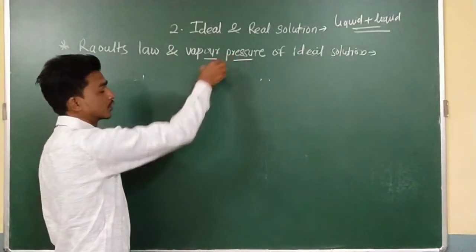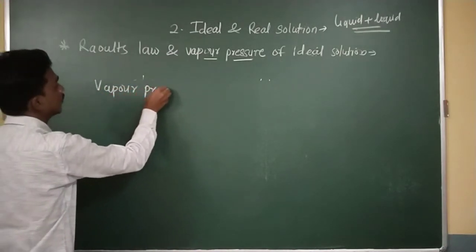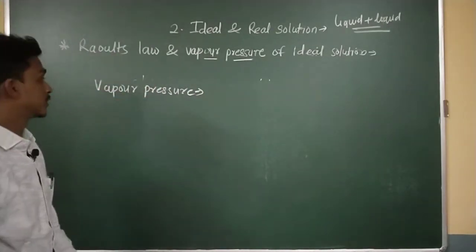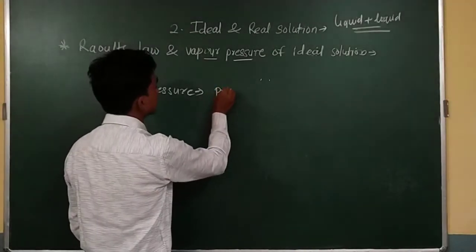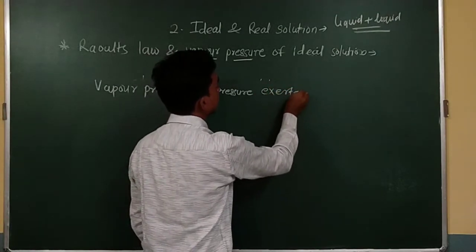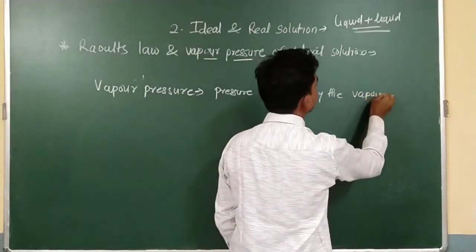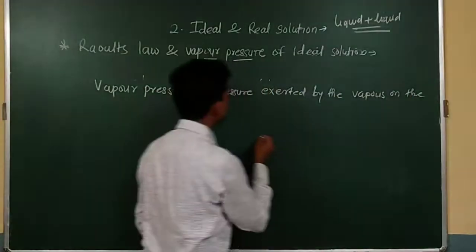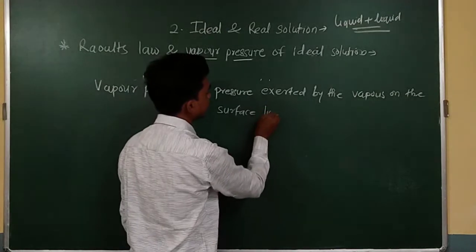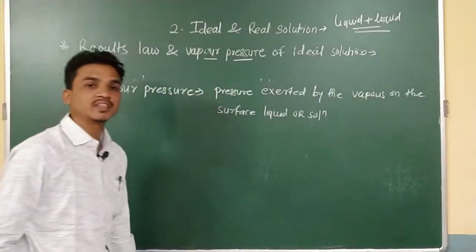What does the word vapor pressure mean? The word vapor pressure is very important in Raoult's law. Vapor pressure is the pressure, I am writing like that, exerted by the vapors on the surface of a liquid or solution. That pressure we can say is the vapor pressure.